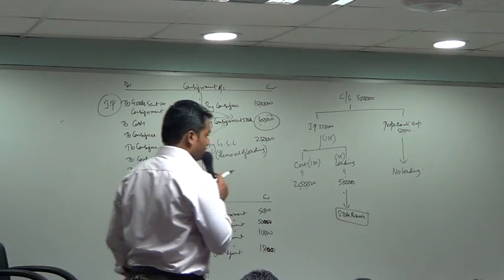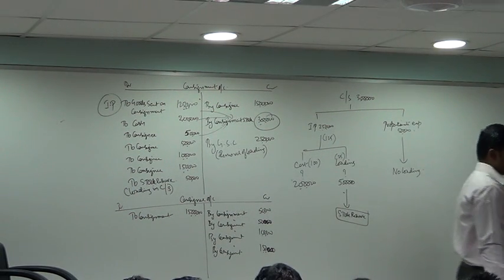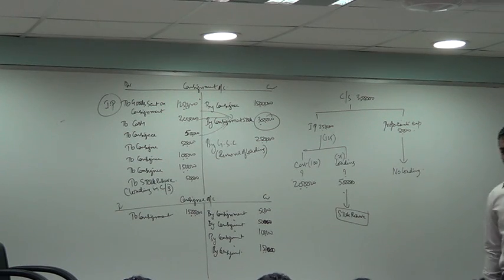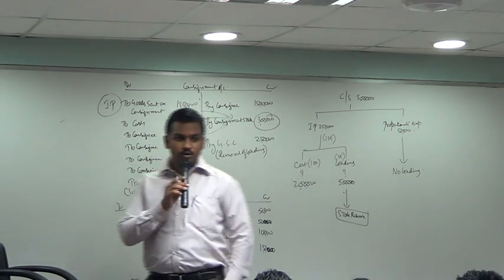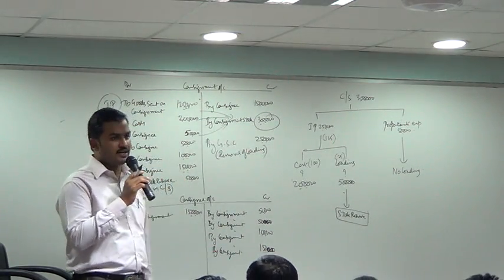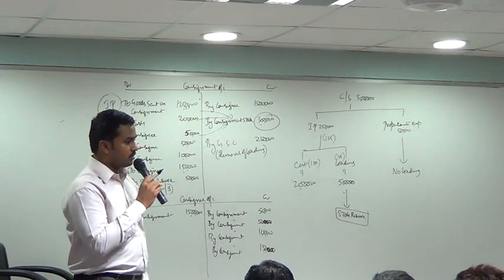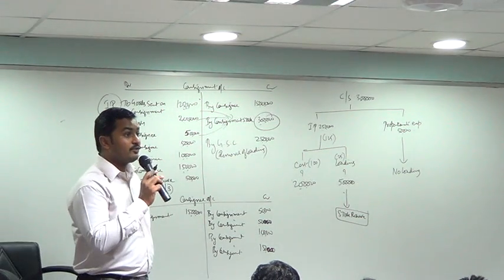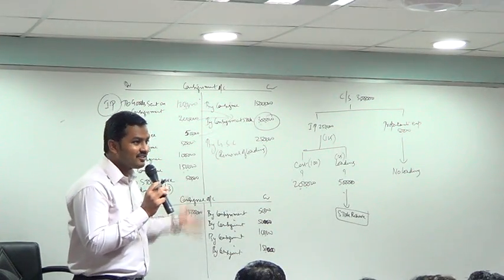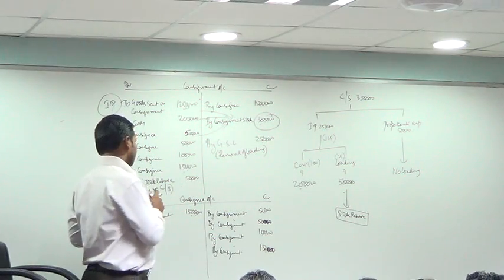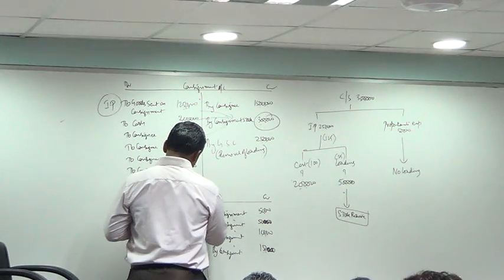Loading in closing stock 50,000. Now look at the board. Now every item has been deflated. Wherever there was some gas, we have removed that gas. Now you can calculate profit or loss. How much is the profit? 2 lakh. How is it appearing now? It was hidden earlier. Now we have brought it out. To profit and loss account, 2 lakhs.